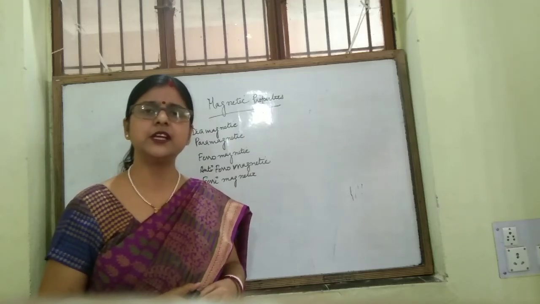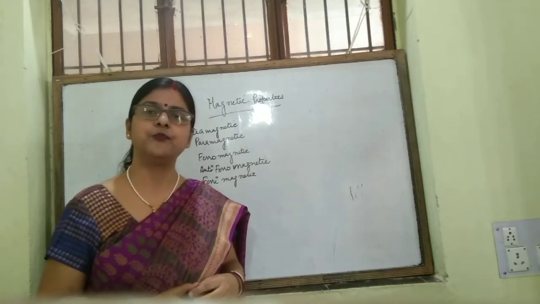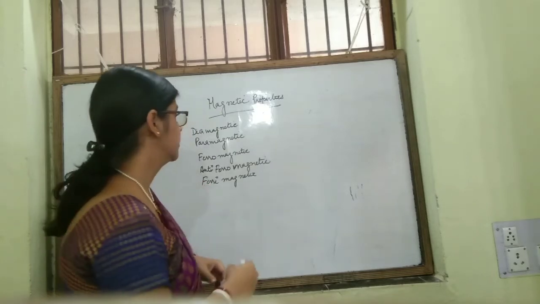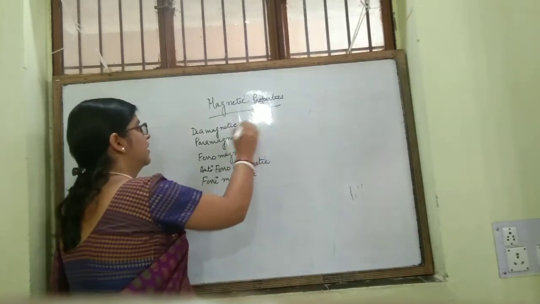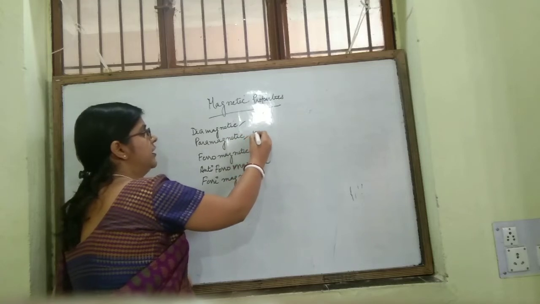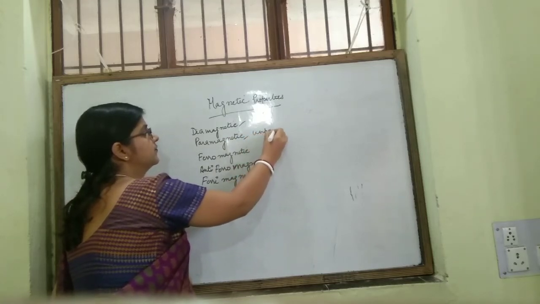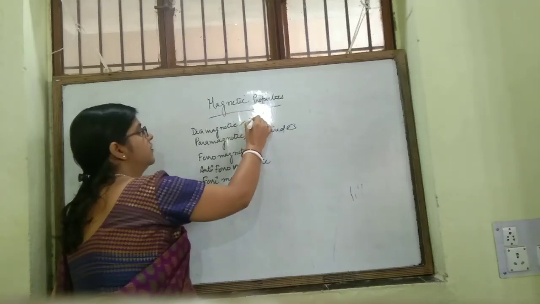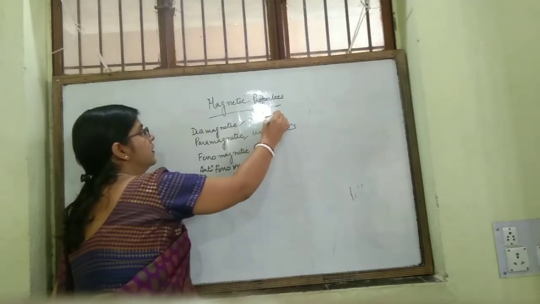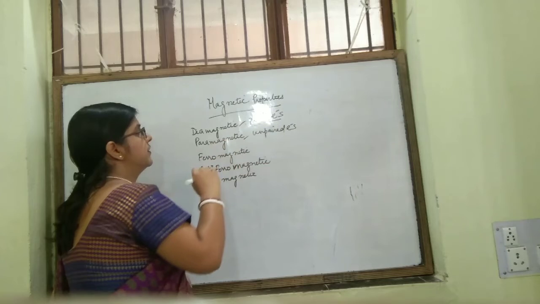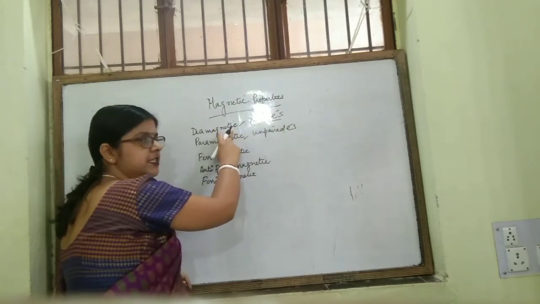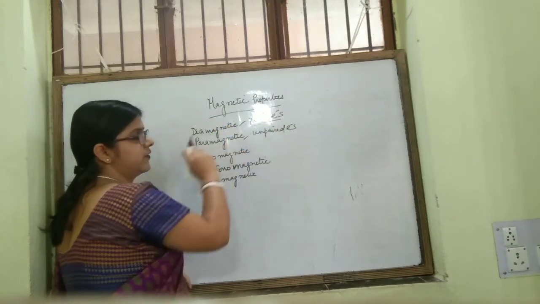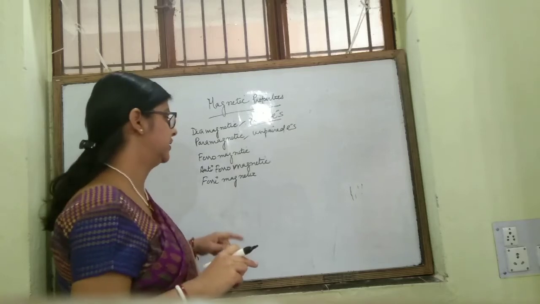This paramagnetic substance contains unpaired electrons. So these two are clear. One has unpaired electrons, and this has paired electrons. It is repelled by an external magnetic field, it is attracted by an external magnetic field.